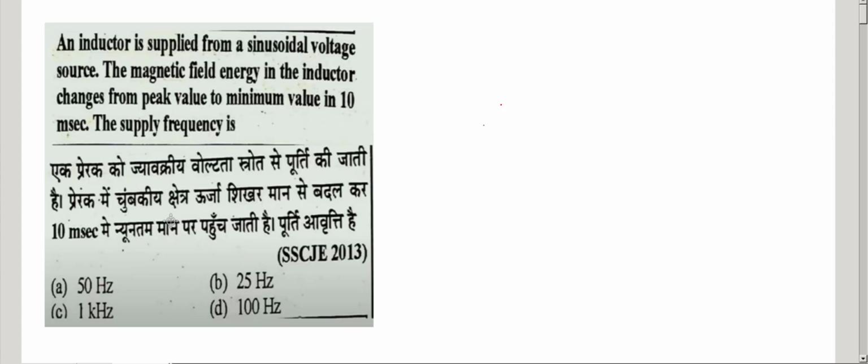So what do you know from the inductor? During the positive half cycle it will store energy, during the negative half cycle it will deliver energy. So if you observe this, okay, he has given that